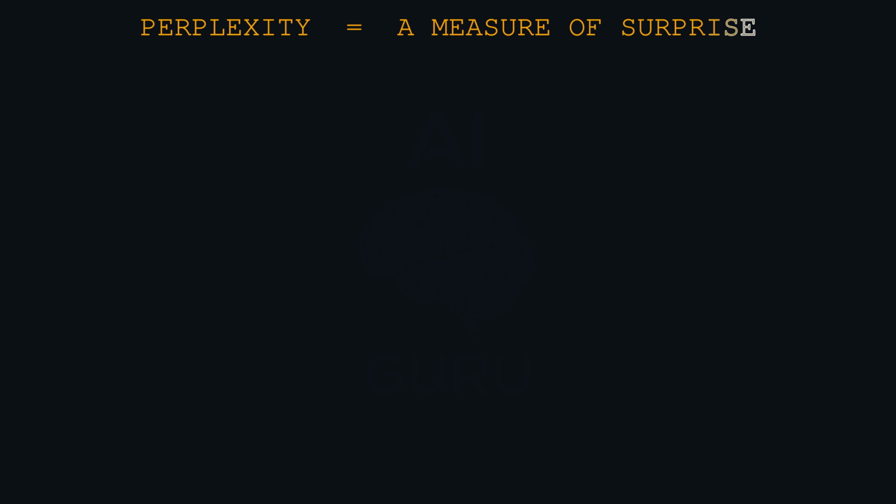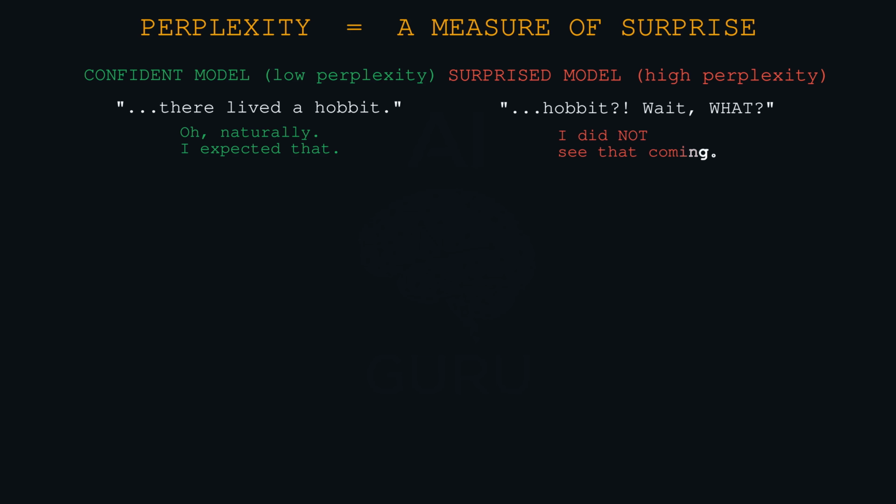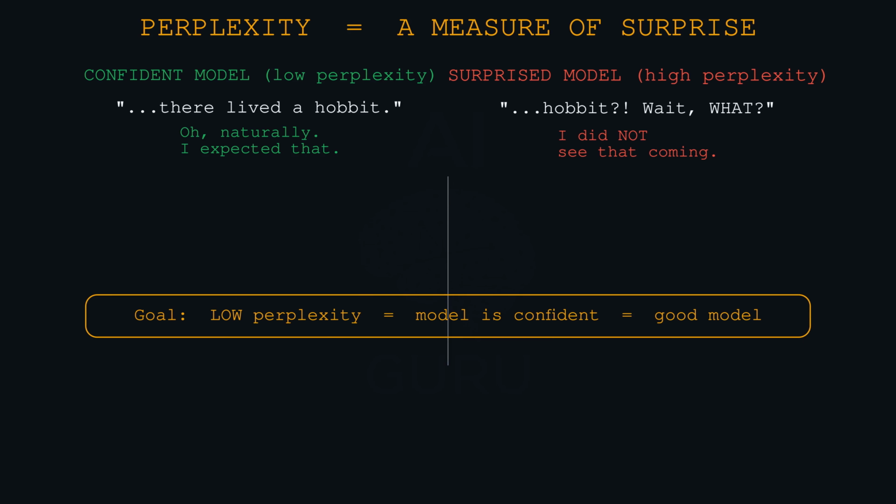Perplexity is that report card. I love the name. It sounds like exactly what it measures, how confused the computer is. That is basically it. Perplexity is a measure of surprise. If I give the model a test sentence and the model says, oh, naturally, I totally expected those words in that order, then the perplexity is low. The model is confident. But if the model is constantly shocked by the words it sees, wait, Hobbit, I did not see that coming, the perplexity is high.